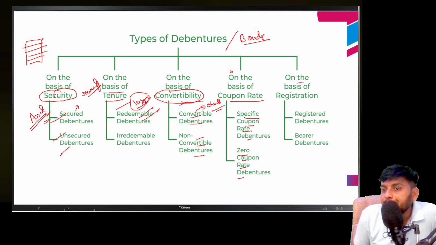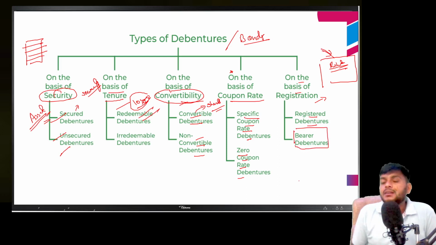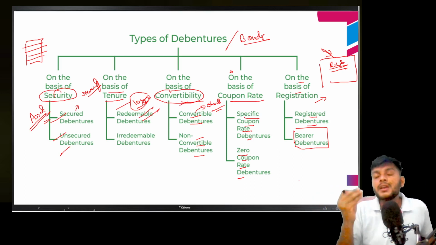And on the basis of registration, there are registered debentures on which your name is written. So suppose that I am issuing a debenture to Mr. Rohit, so Rohit's name is there. Even if I am holding this debenture, it belongs to Rohit. But a bearer debenture is like a note. The person who is holding the debenture is considered the owner. Like suppose you have a 100 rupees note, so it is a bearer note.